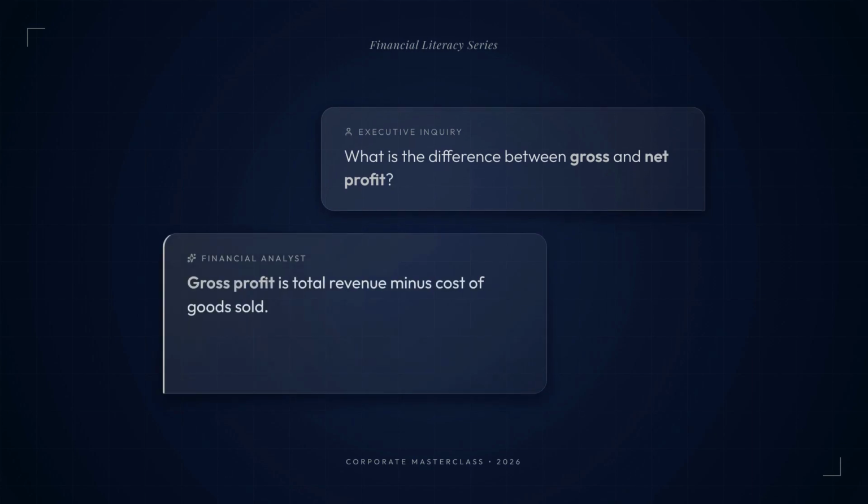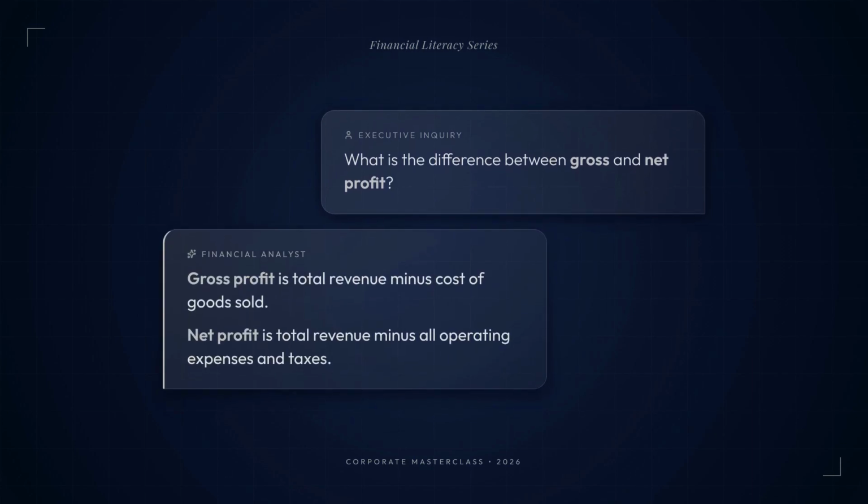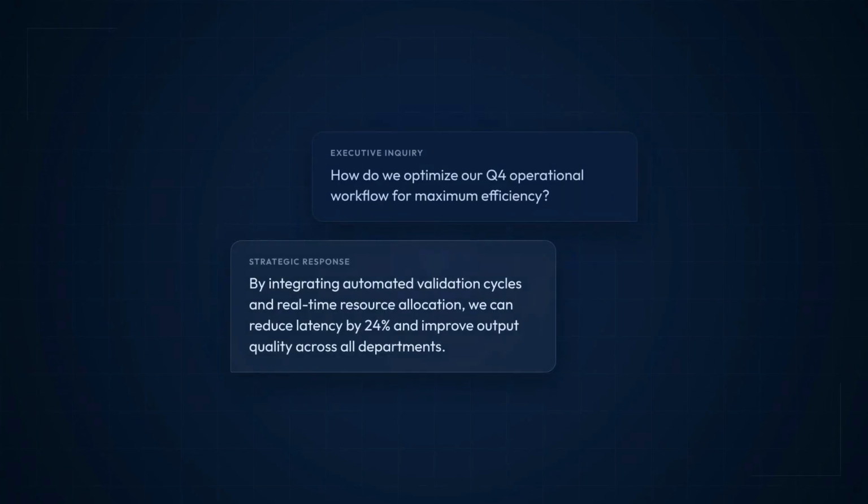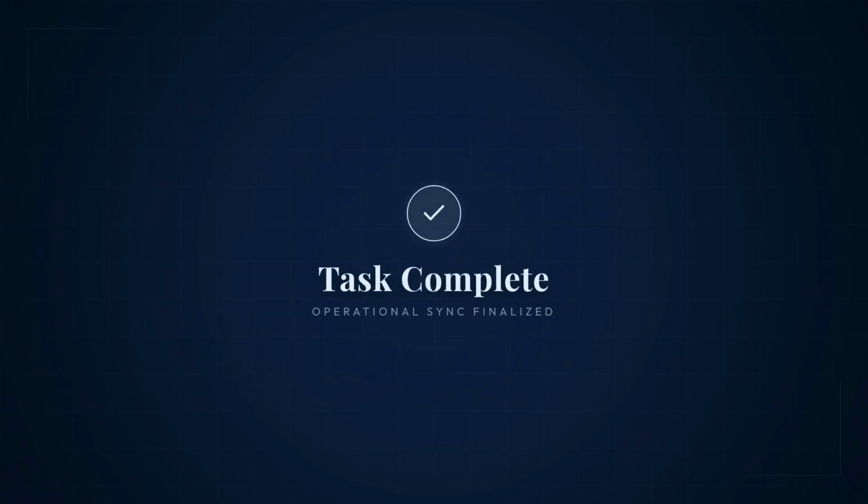These terms are often used interchangeably, but they represent different levels of capability. Let's examine them. Level 1 is the chatbot. It responds to messages like explaining the difference between gross and net profit. The interaction normally ends with the response. It answers the question, and the task is done.